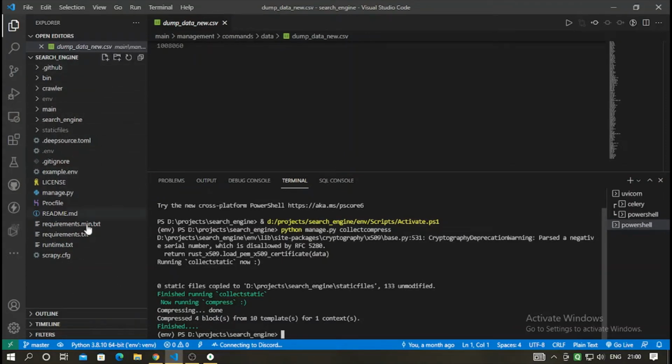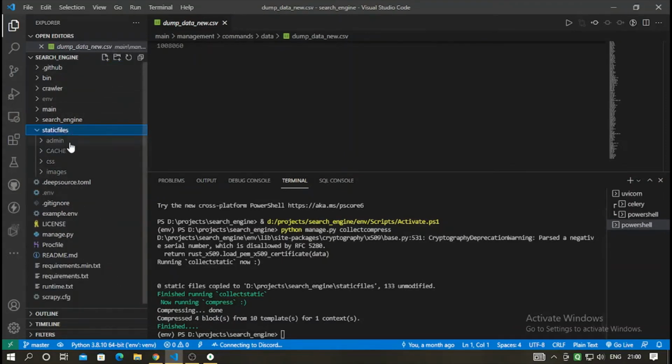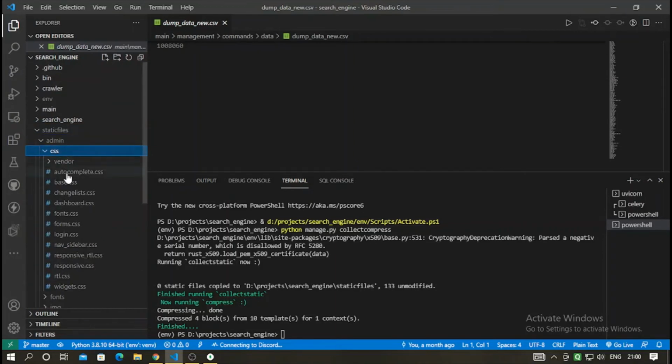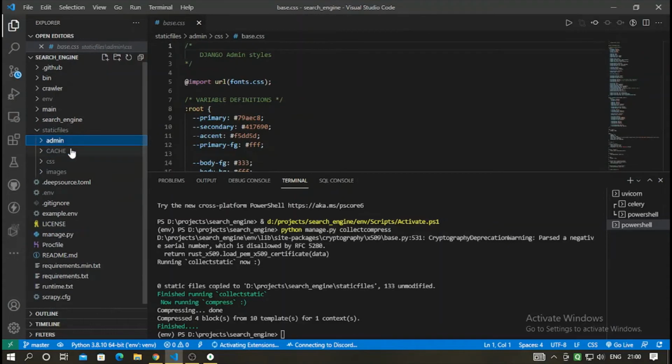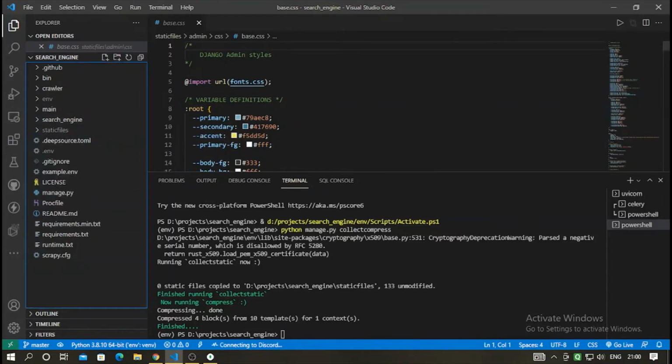Now here you can see a new static files folder would be created with compressed CSS, JavaScript and all. Or if it's not compressed, then it will be automatically compressed during development whenever you try to load files using python manage.py runserver.